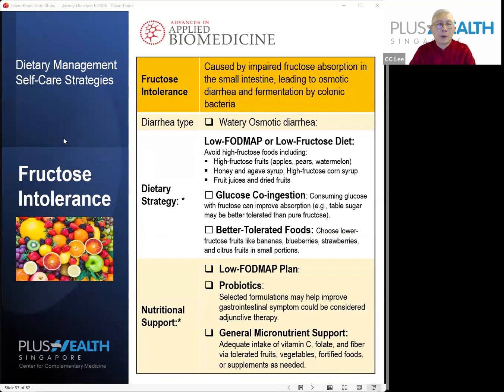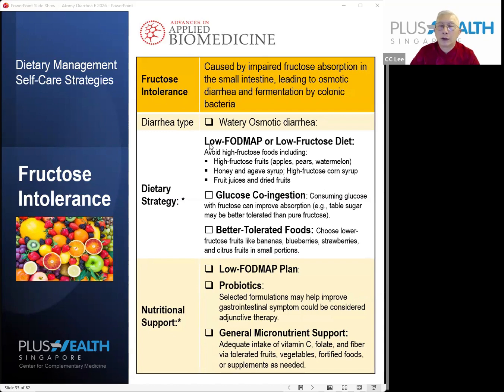Now, what is the solution for fructose intolerance itself? This is a very simplified table for everyone. Your diarrhea type is watery. Now, the strategy is a low FODMAP or low fructose diet. Fructose-rich foods mean sugary foods, especially apples, pears, and watermelon. These are sweet fruits which have a very high fructose content. Honey, syrup, high fructose corn syrup, fruit juice, and dried fruits are all very high fructose foods and should be avoided.